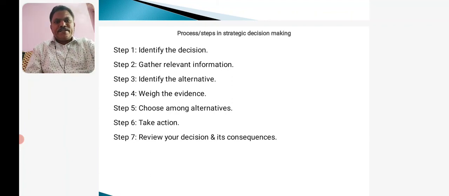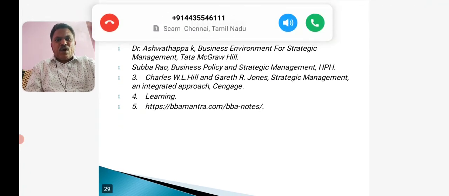So dear students, these are the various steps which are involved in the strategic decision making process.